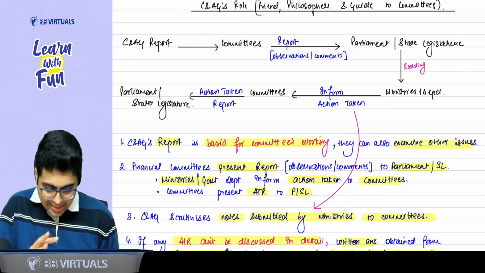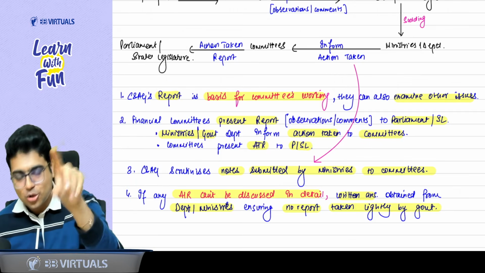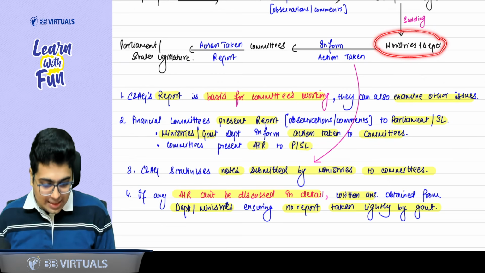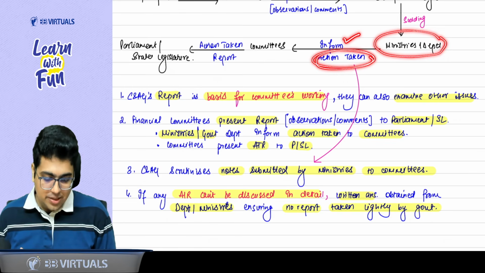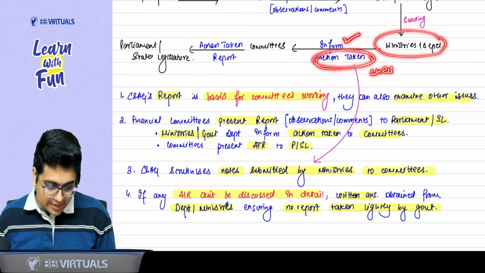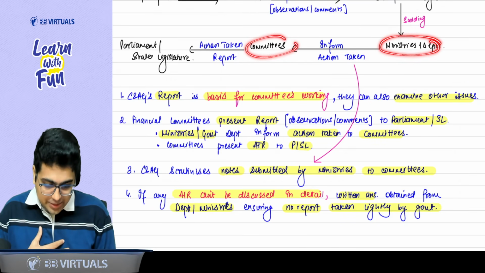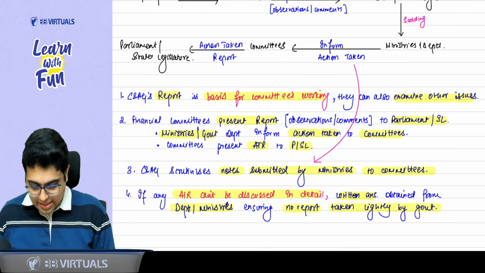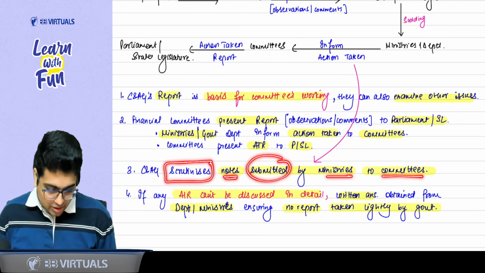Third thing, how CAG helps. In this point, there is nothing about CAG, but still ICAI writes it, so you also need to write it. Oh my God, sir. Third thing is, when the ministries are telling the information about the action they have taken, this is also checked by CAG, whether the ministries have taken the action or not. Again, ministries are informing the committees about the action taken. This is also checked by CAG. So the third point says CAG scrutinizes the notes submitted by ministries to the committee.